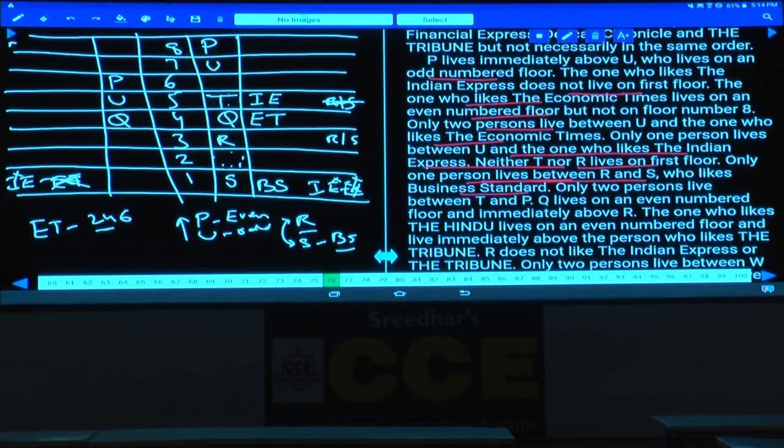And only two persons live between T and P. Q lives on an even number floor and immediately above R. Q is immediately above R. As Q lives on an even number floor immediately above R, this information is not at all required.